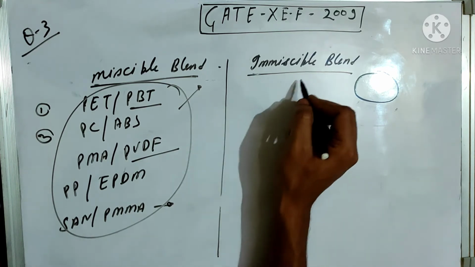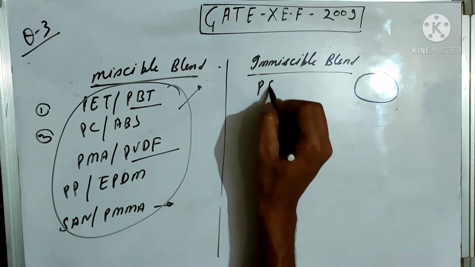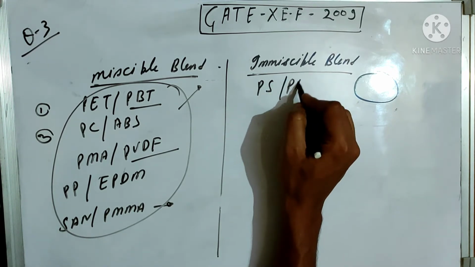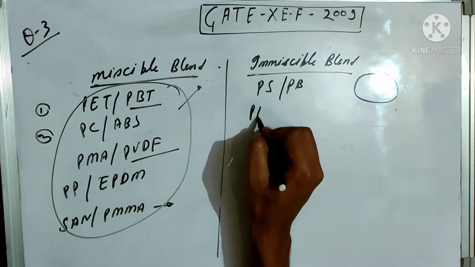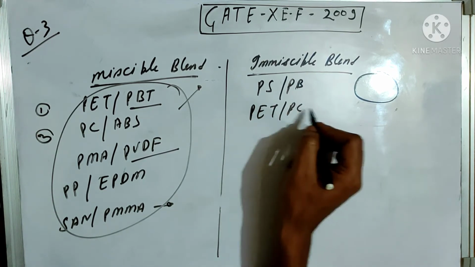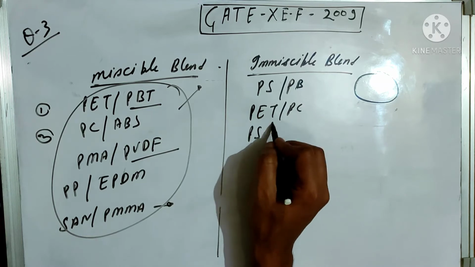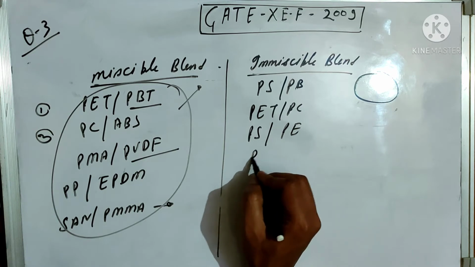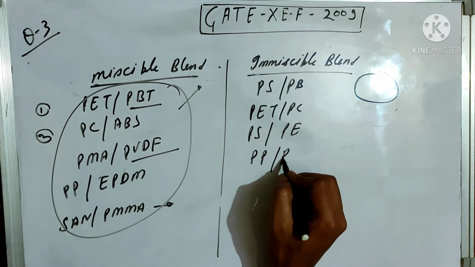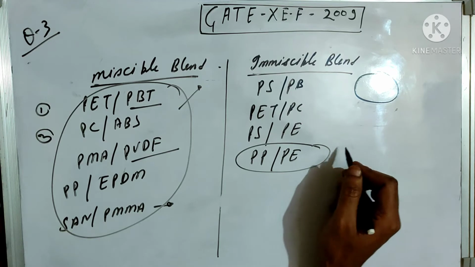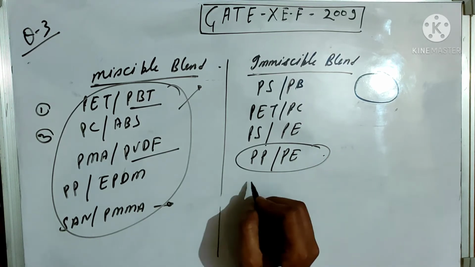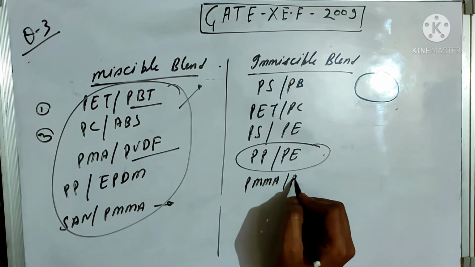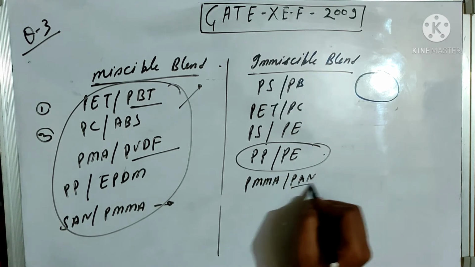And second, some examples of the immiscible blend. The blend of polystyrene and polybutadiene is immiscible. The blend of PET and polycarbonate PC is immiscible. The blend of polystyrene and polyethylene is immiscible. And the blend of polypropylene and polyethylene is also an immiscible blend. And the blend of polymethyl methacrylate and PAN polyacrylonitrile is immiscible.